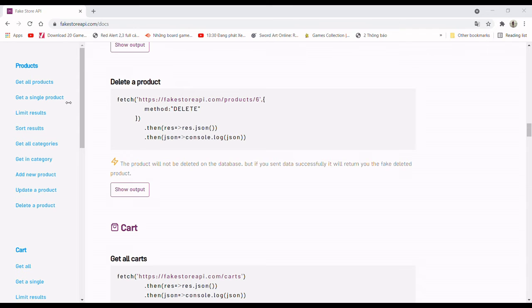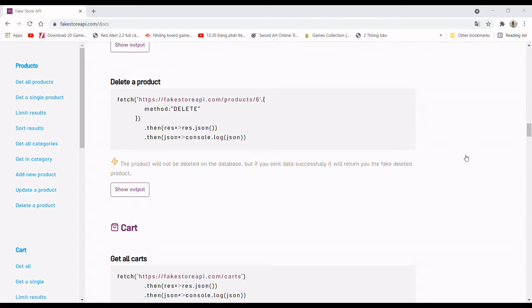And then the last one is delete the product. So we just input the ID here, and then we send it. Oh, we forgot to add some testing script.